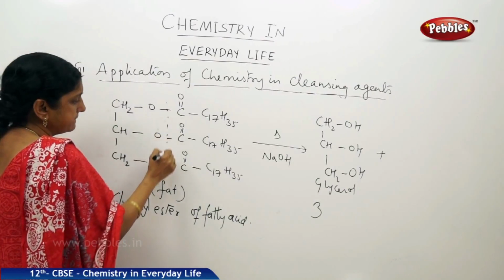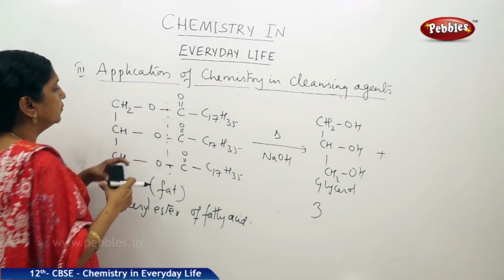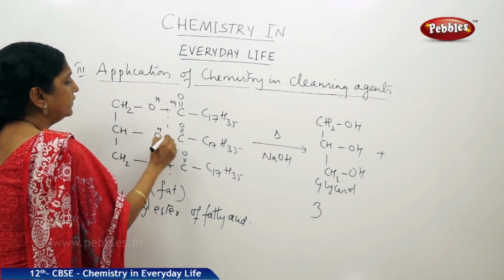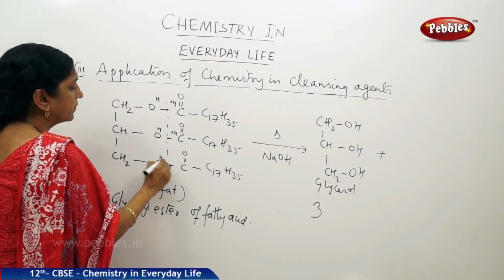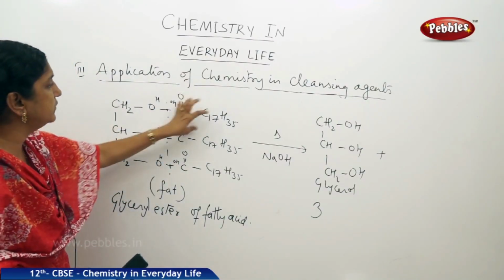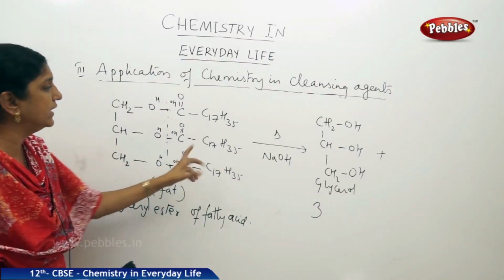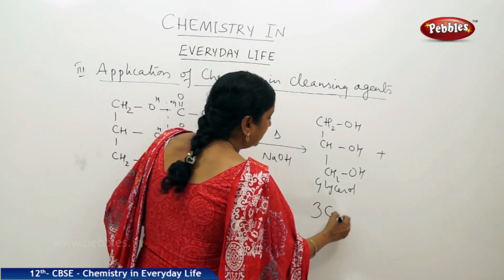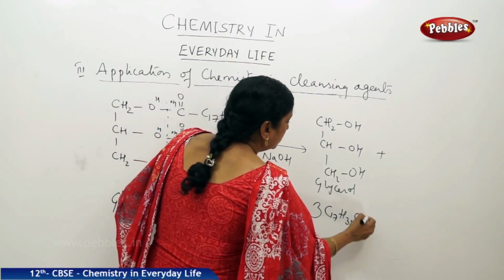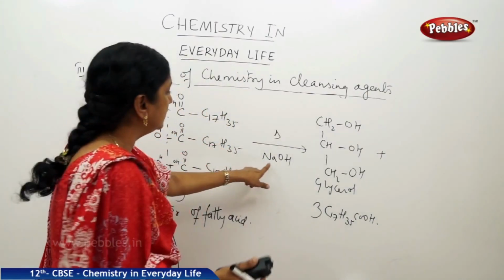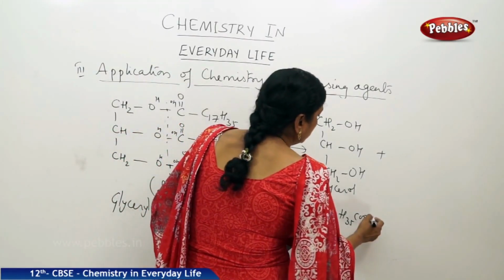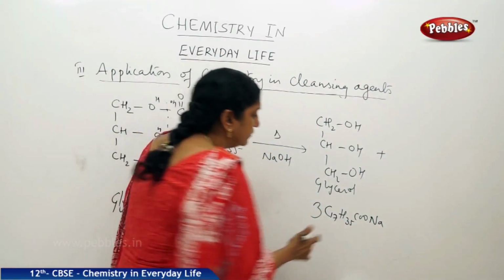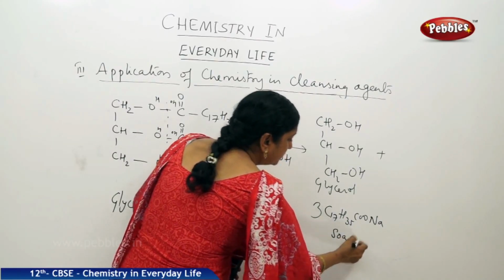So, this part gets OH and H. When H comes this side, we have H, OH added, hydrolysis of the ester, and this part becomes the fatty acid. 3 moles of the fatty acids are obtained along with glycerol. So, 3 moles of C17H35COOH. And because there is NaOH here, it will give COONa. So, this is the sodium salt of fatty acid, which is nothing but soap, sodium stearate.